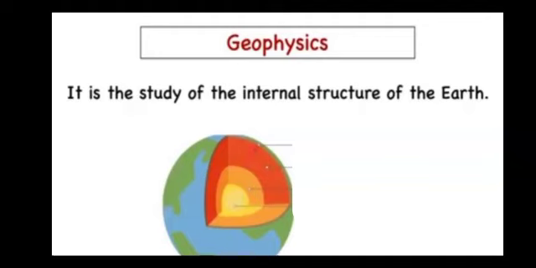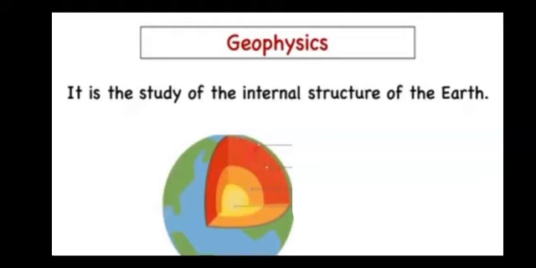Geophysics: geo means earth, so whenever we are studying the earth's surface, it is said to be geophysics. These are the 9 main branches of physics. I am again repeating that these are mechanics, heat, sound, light, electricity and magnetism, atomic physics, nuclear physics, plasma physics, and geophysics. We are going to study these 9 main branches.